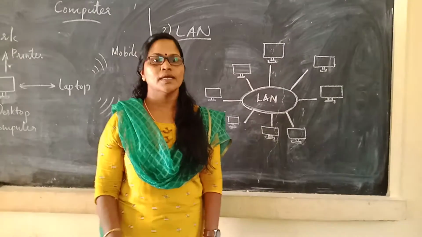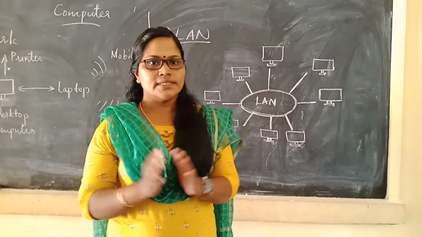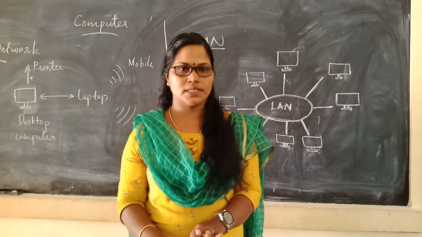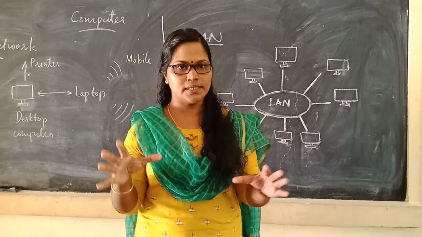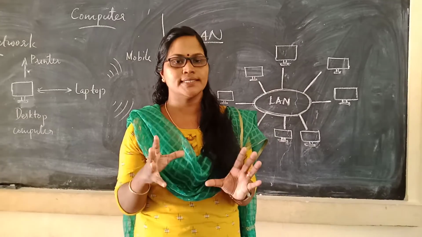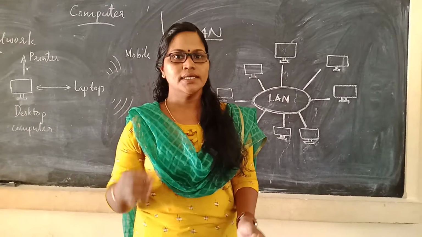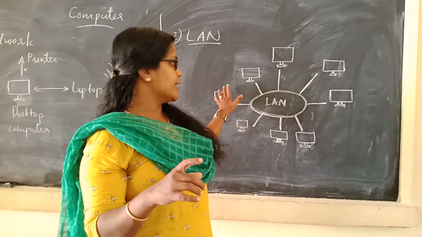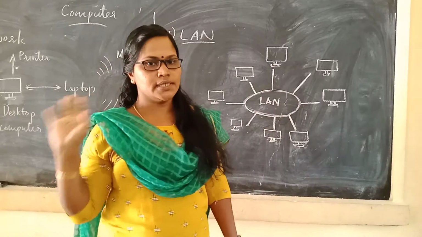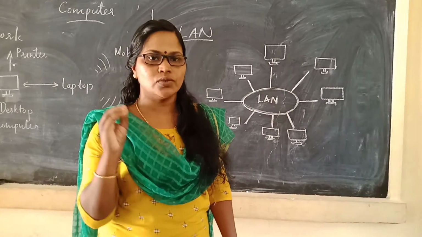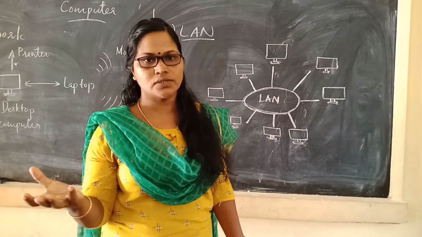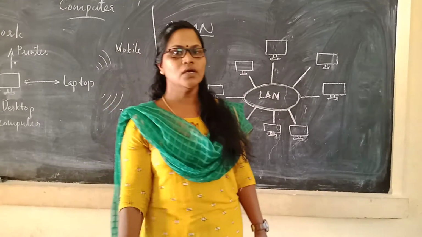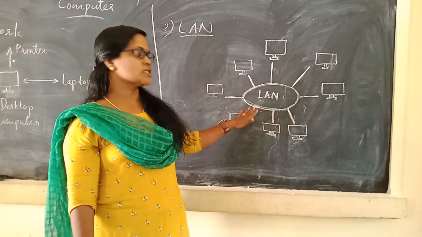A LAN is a network that covers relatively small areas such as a residence, a building or a campus. It generally comprises interconnected personal computers, each of which is capable of accessing and sharing data and devices such as printers and scanners anywhere on the LAN. A LAN does not exceed an area of 2 or 3 square meters. It may serve as few as 2 or 3 users or as many as hundreds of users. LANs are owned, controlled and managed by a single person or an organization. This figure shows the LAN.